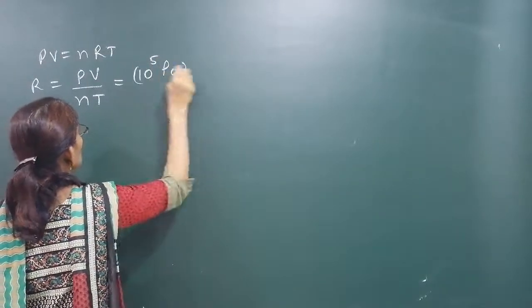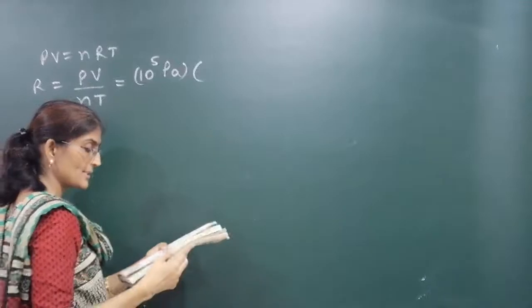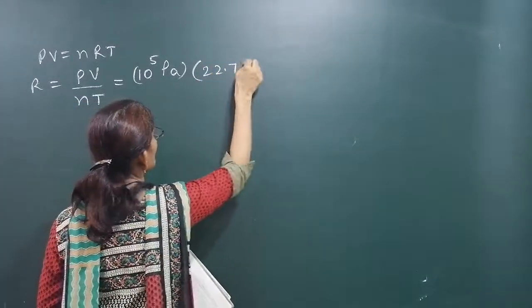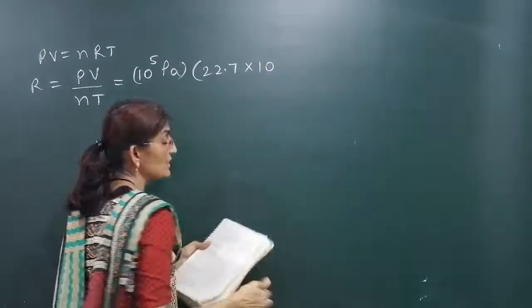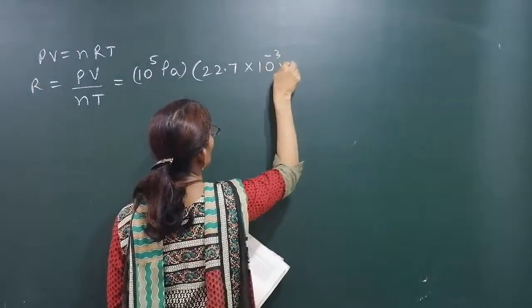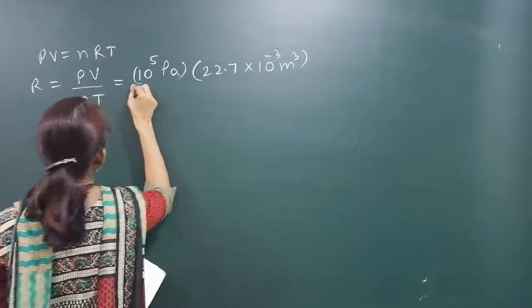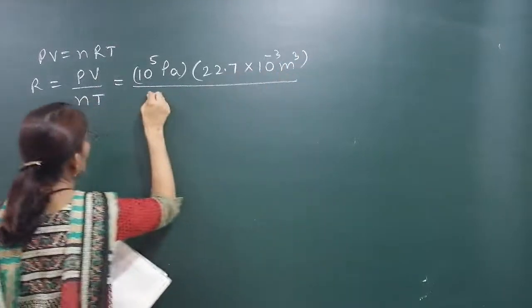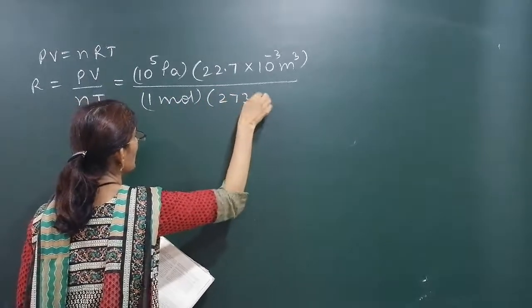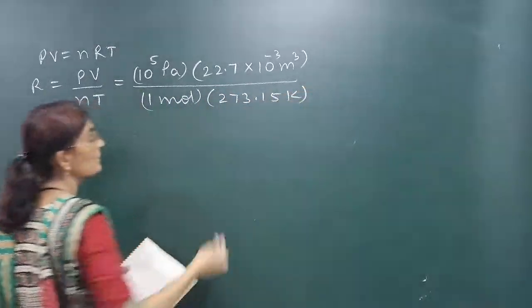Okay. What is the volume of an ideal gas? It is 22.7 liters. But in SI units, we have to change it to meter cube, so it will be 10 to the power -3 meter cube. Then moles: 1 mole of gas, and temperature 273.15 Kelvin, the STP condition we had placed.